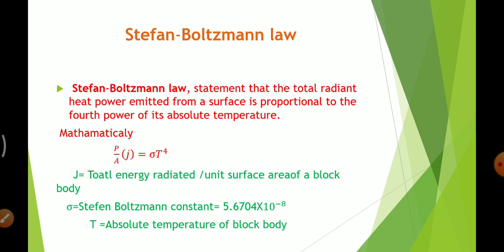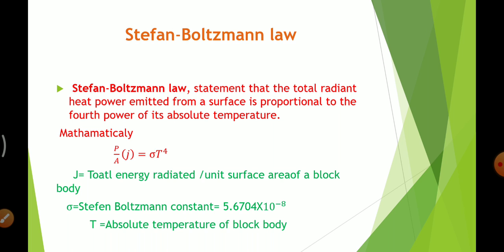This is the Stefan Boltzmann law. Mathematically, we can write P by A, or simply J equals sigma into T raised to 4. Here J is the total energy radiated per unit surface area of a black body, sigma is the Stefan Boltzmann constant, equal to 5.67 into 10 raised to minus 8, and T is the absolute temperature of a black body.